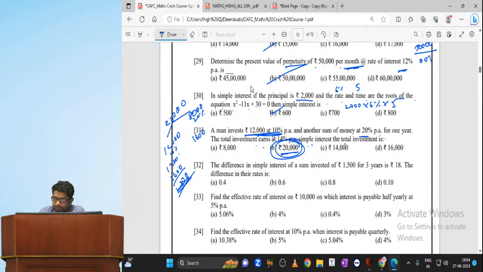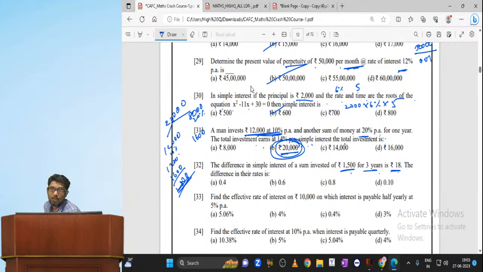Next step. The difference between simple interest of a sum invested, 1500 rupees for 3 years, is 18 rupees. What is the difference in their rates?